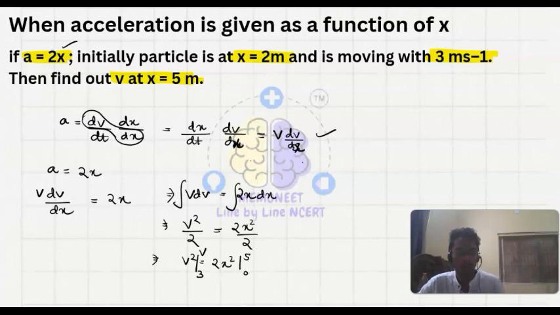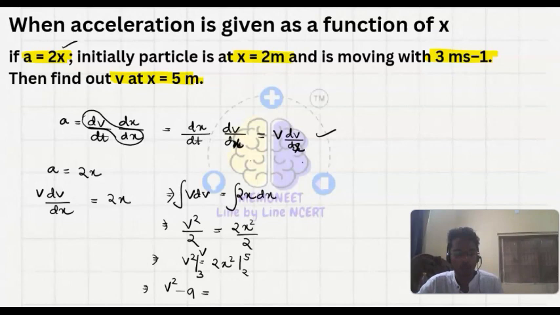Not 0, here the particle is initially at 2 meter, it is given. So from 2 to 5. This will be v square minus 9 is equal to 2x square.